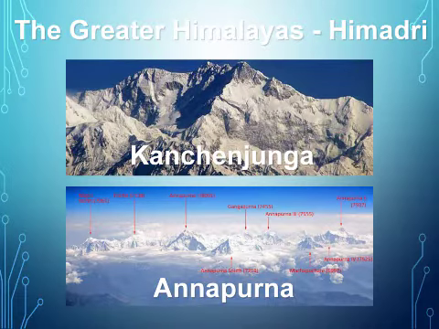Kanchenjunga and Annapurna are the 2 high peaks in this range. The Himadri region is located too high for any human beings to survive there. Not many animals and plants are found here.